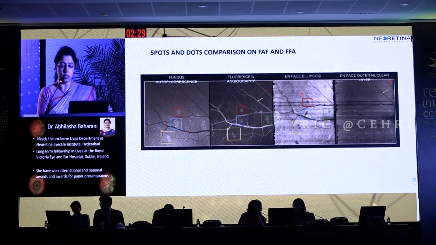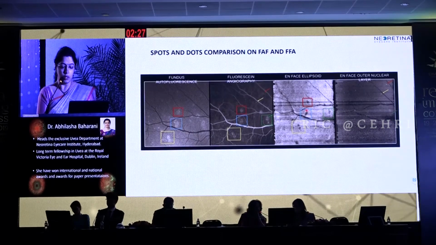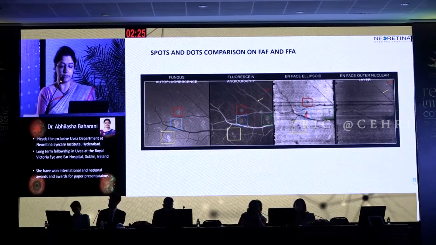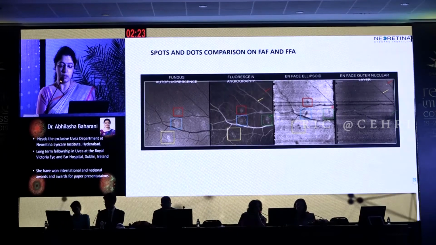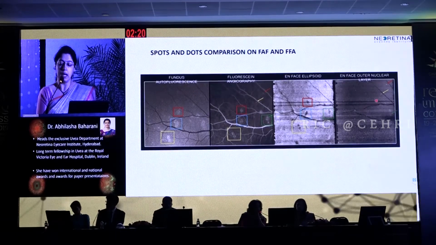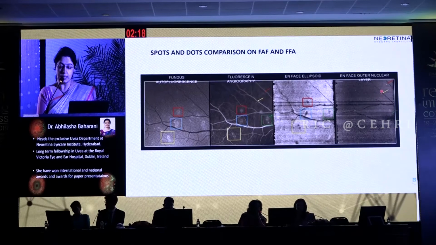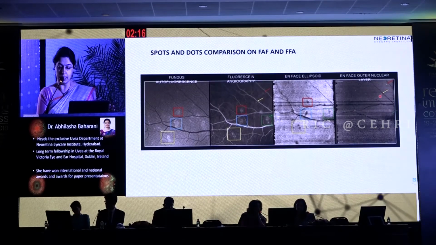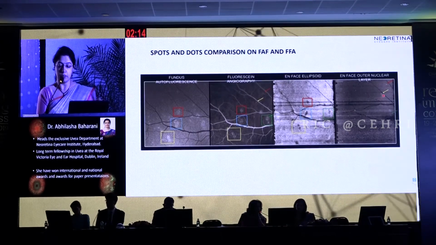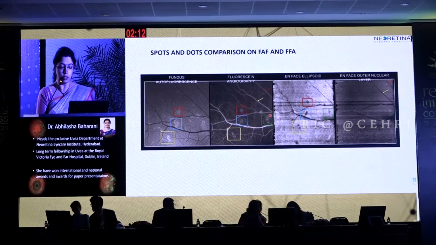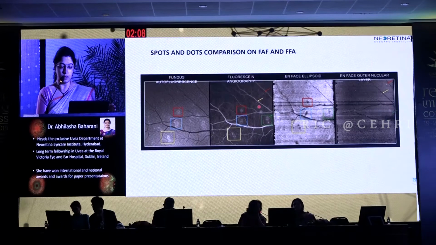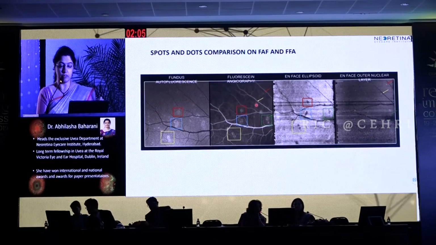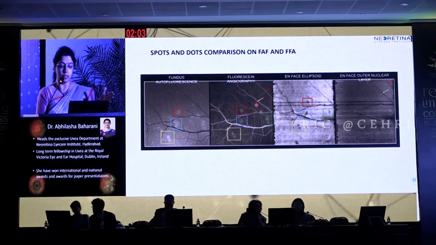En-face OCT through the ellipsoid zone shows hyporeflective spots, and through the outer nuclear layer shows hyperreflective dots. Now according to this study, the hyperreflective dots correspond with the fluorescein angiography dots, but they did not see those hyperreflective dots on the fundus autofluorescence.